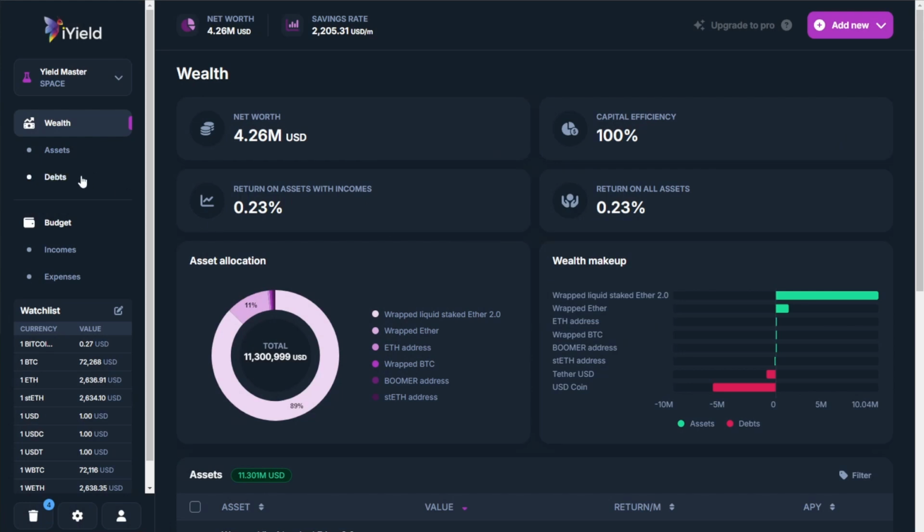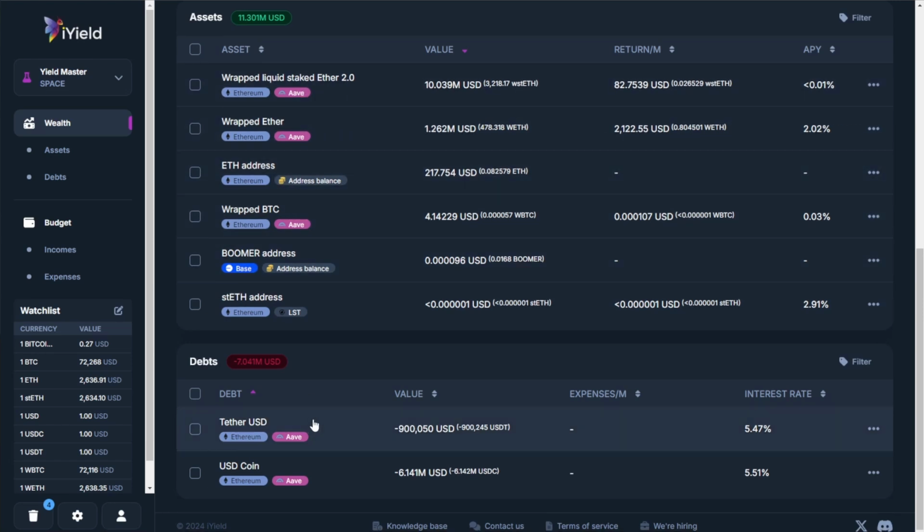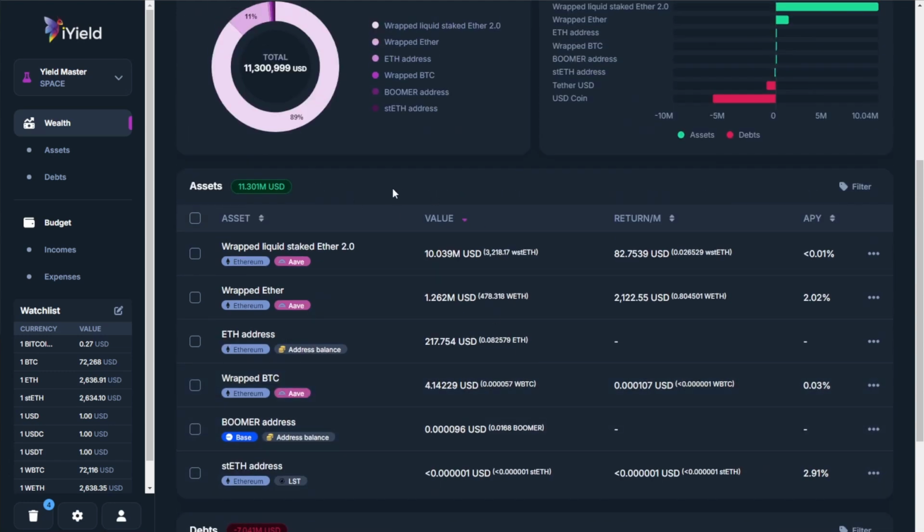So if we take a look, for example, on our assets, we've got a whole range of staked ETH positions, as well as wrapped Ether and wrapped liquid staked Ether. But along with that, we've also got some debt here. So this is an Aave loan that we've taken out. We've essentially borrowed, in this case with this wallet, between USDC Coin and USD Tether that have allowed us to go out and build some of these positions.